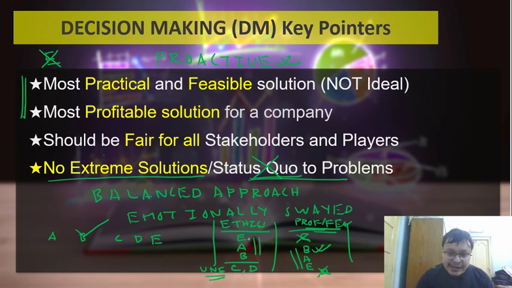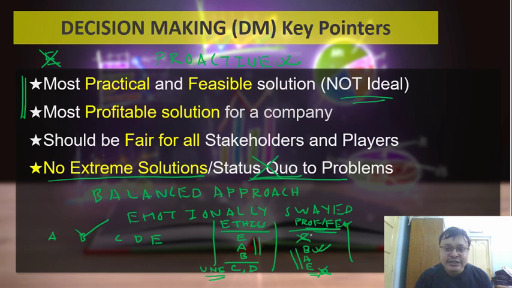Note, it will not be E, despite E being the most ethical, because E is not profitable. We will always go by profitable solutions, but we'll avoid something which is totally unethical. But our solution need not be ideal. So E is the most ethical, so E might have been the most ideal solution, but we'll not go with that. We'll go with what is profitable, that is B.